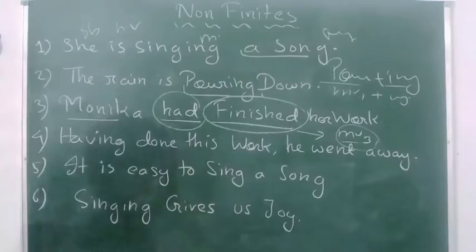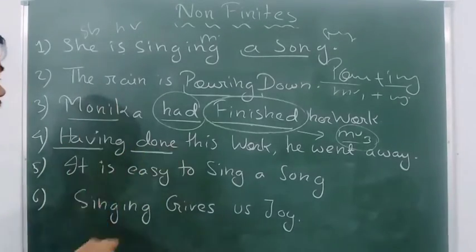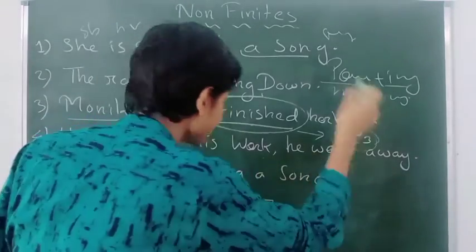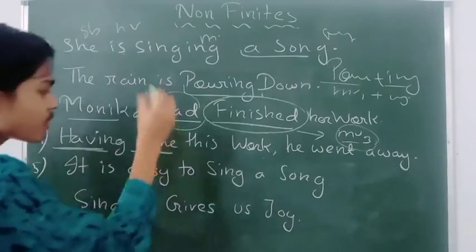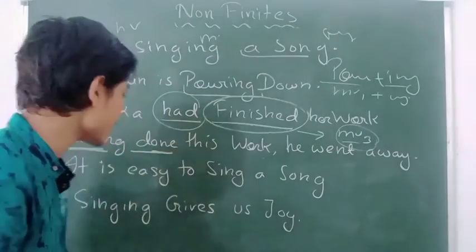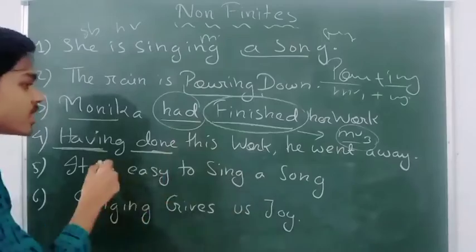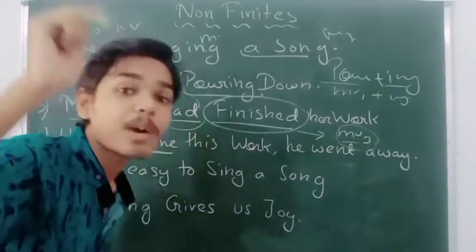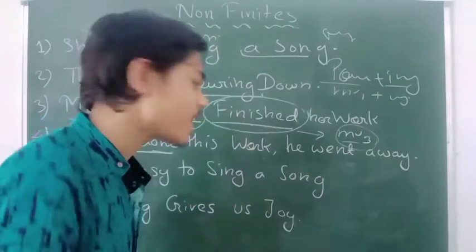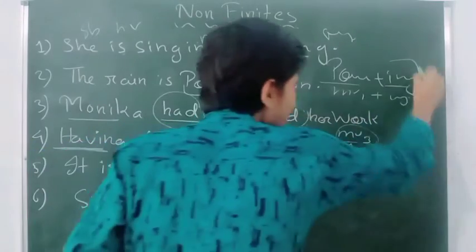Now come to our next example, having plus the main verb's third form. Having done this work, he went away. So here having plus the main verb's third form: do, did, done. So this is the example of a non-finite perfect participle. These are the examples of participle.